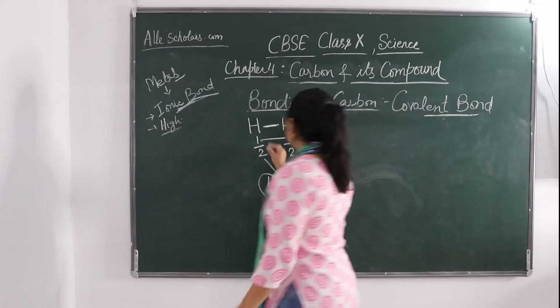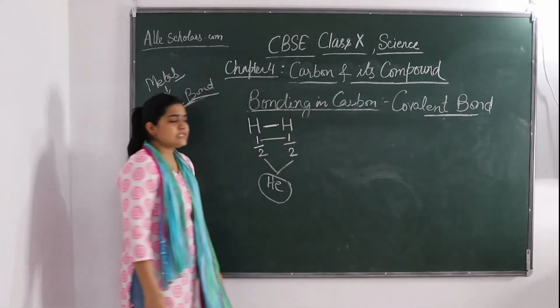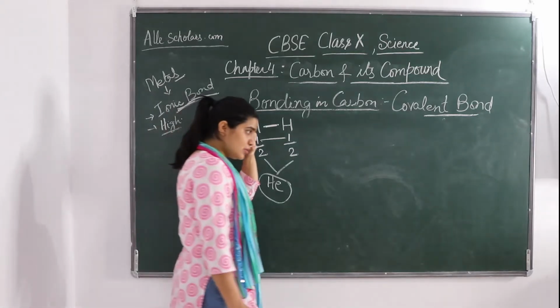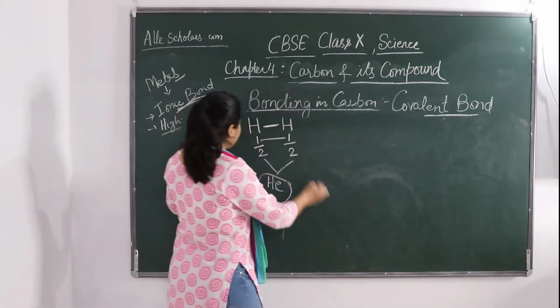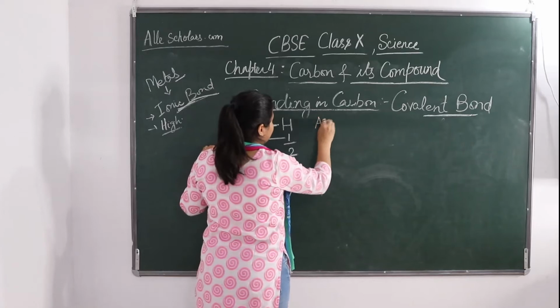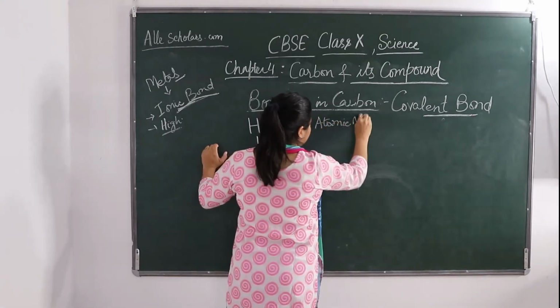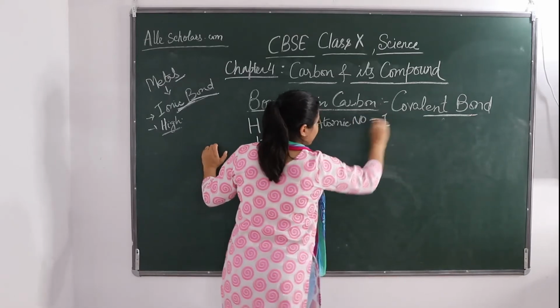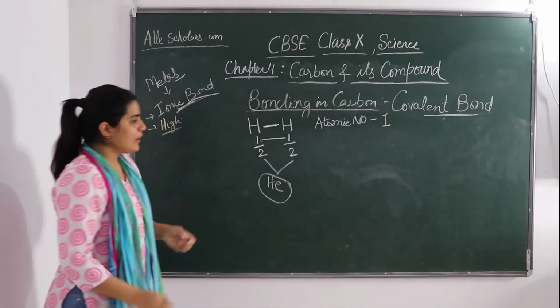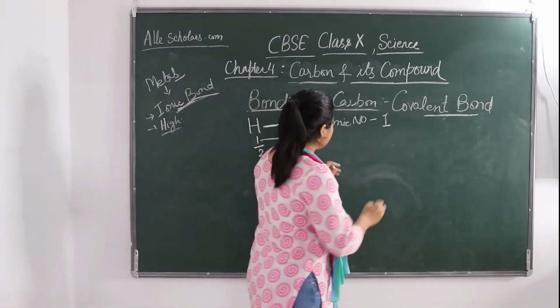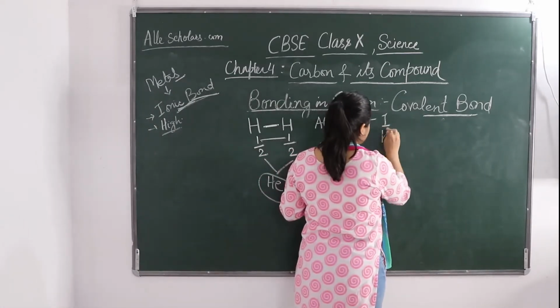So we all know that hydrogen is the simplest molecule. Okay, it is the simplest molecule. The atomic number of hydrogen is 1. Atomic number of hydrogen is 1. So now how can an atom share itself? So the atom has 1 in atomic number.